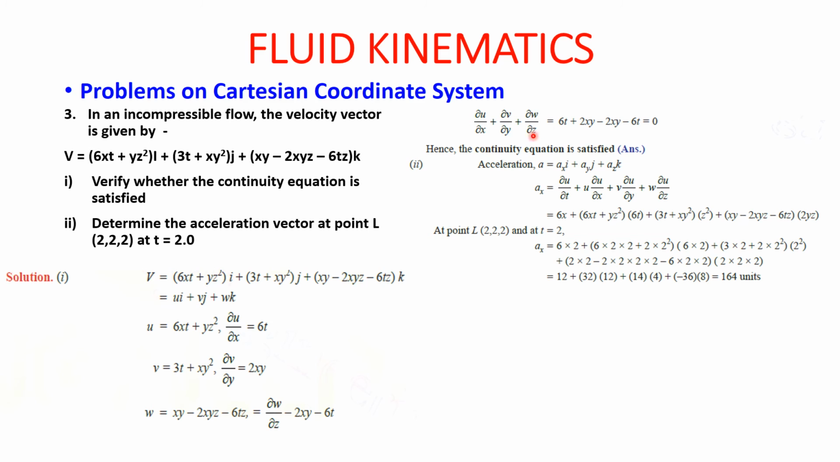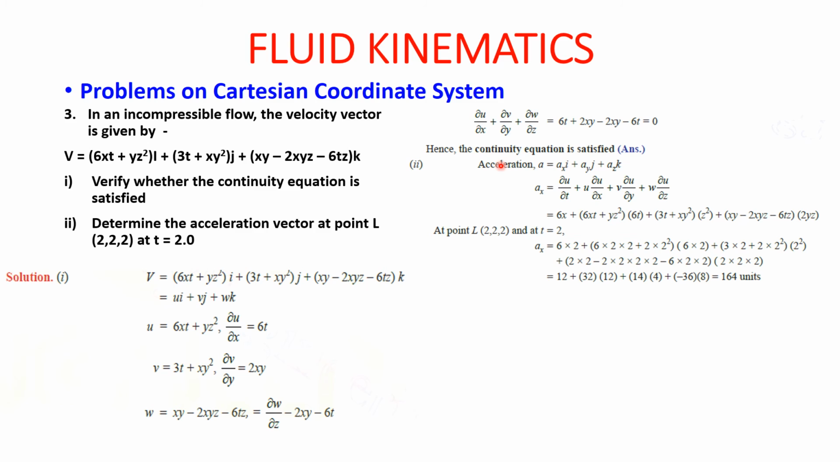So we are having ∂u/∂x, 60, plus 2xy, minus 2xy, minus 60. So all values are getting cancelled. So we can say that the continuity equation is satisfied, because the addition of all these values is 0. Here the continuity equation is satisfied.